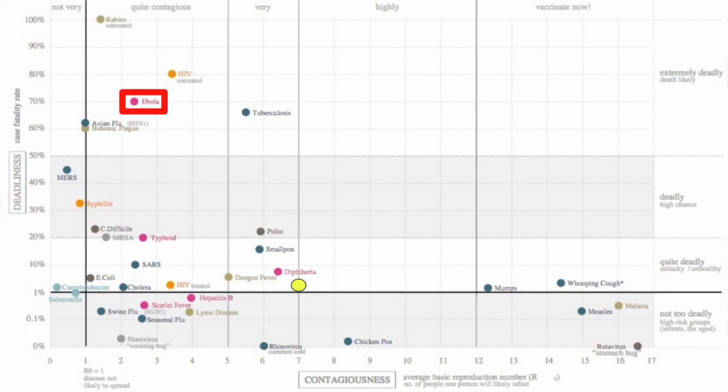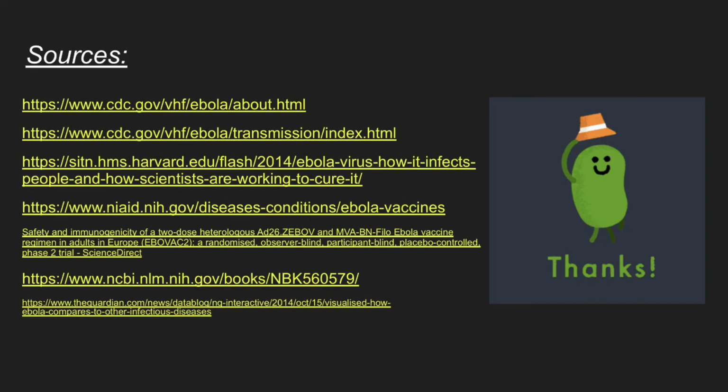This graph shows Ebola compared to other viruses in terms of contagiousness, which is on the x-axis, and lethality, which is on the y-axis. Ebola is not very contagious, but has a 30% survival rate, which is only slightly lower than untreated HIV or untreated rabies patients. The Omicron coronavirus variant, to compare, lies somewhere near the yellow dot on the graph, with a reproduction number around 7 and lethality of roughly 1.2%.